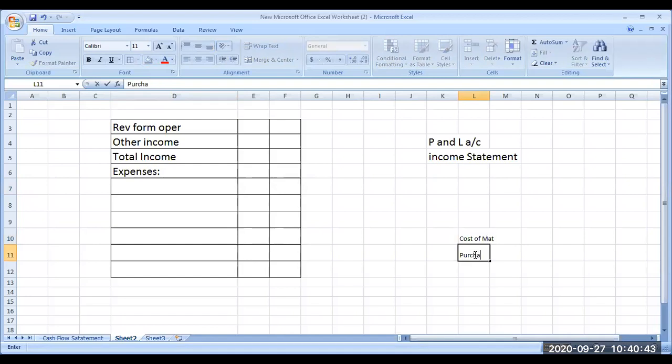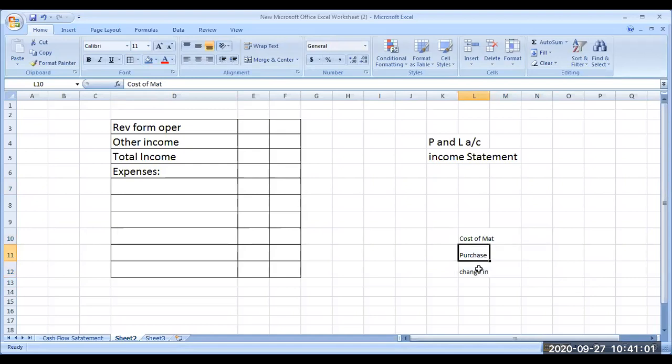Purchase of stock in trade. Then change in inventory. Then employee benefit expenses. Only these three. If you add, that will be cost of revenue from operation. Cost of revenue from operation is nothing but cost of goods sold.